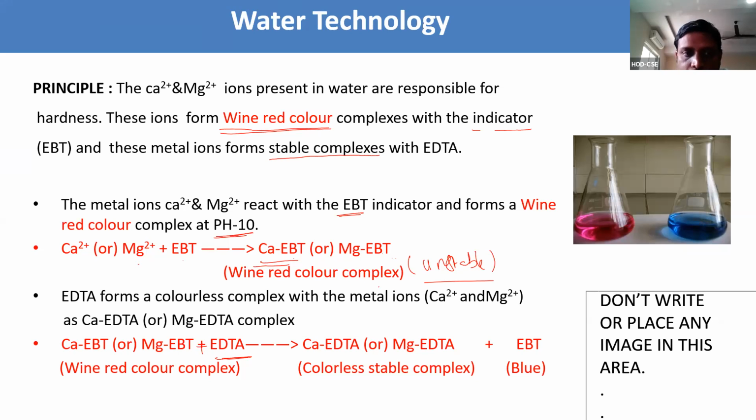Now this unstable complex reacts with EDTA. EDTA we are going to take in the burette. EDTA forms a colorless complex with metal ions like calcium and magnesium, as calcium EDTA or magnesium EDTA, which is the colorless stable complex. Calcium EDTA and magnesium EDTA is a stable complex, and it removes EBT as the separate one, that is the byproduct, blue color one. Already you know this, the color of EBT is blue.